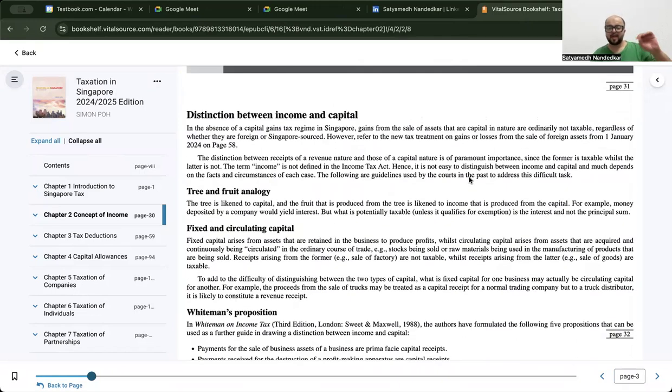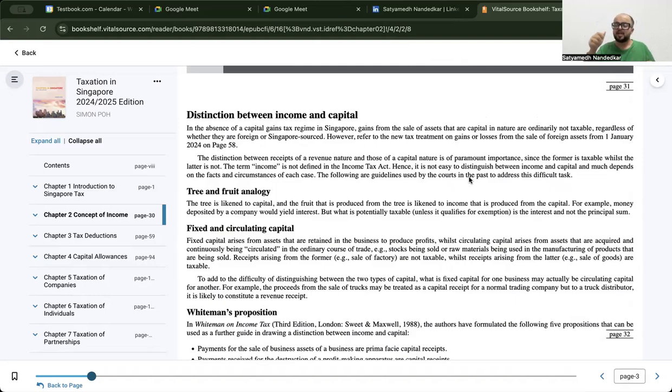Okay, now, in the absence of a capital gains tax regime in Singapore, gains from the sale of assets that are capital in nature are not ordinarily taxable, regardless of whether they are foreign or Singapore sourced. However, refer to the new tax treatment of gains or losses. So this is a separate part. Capital gain is the gain on disposal of capital assets. So capital gains are taxed in a different way. The method of calculation of income tax there is different.